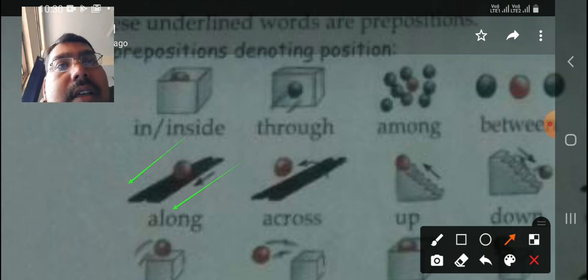If it is moving on the road, then we use along the road.